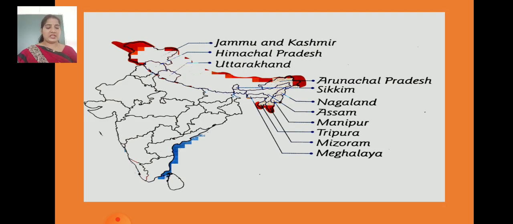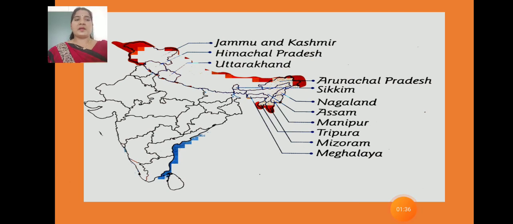Children, if you see the map which I have given, you will understand what the mountains in the north are. Most of the hill stations in the north of India are situated in the Himalayan range, which, as you all know, is the highest mountain range in the world.